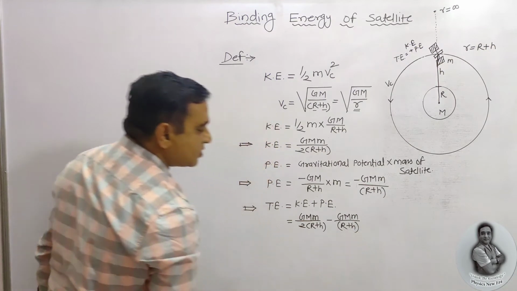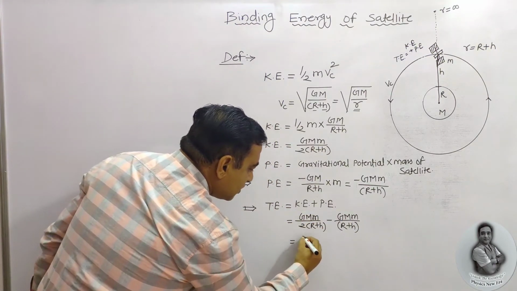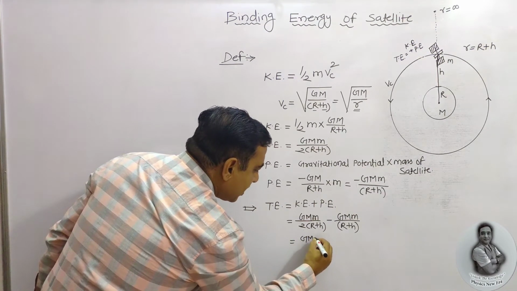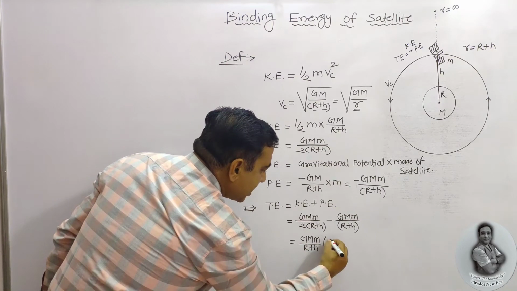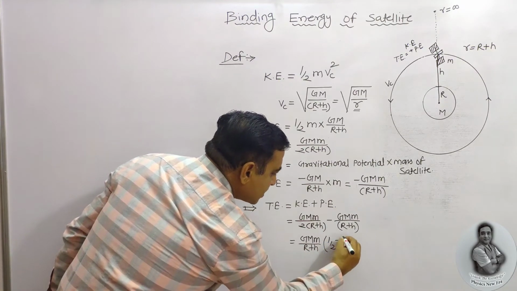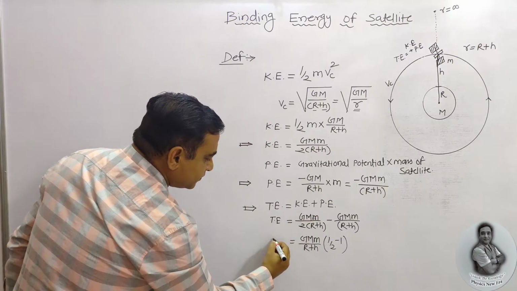What are the common factors? GM upon r plus h is common. So GM upon r plus h in bracket 1 by 2 minus 1. This is your total energy.